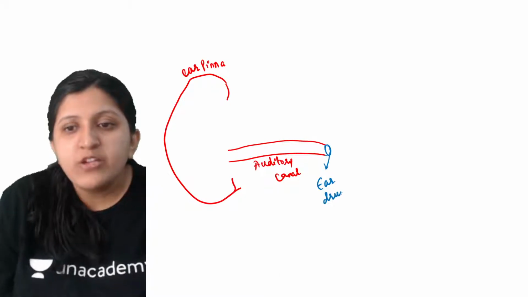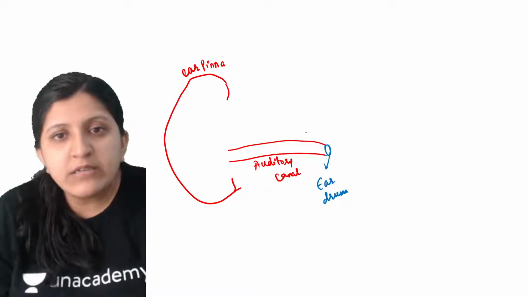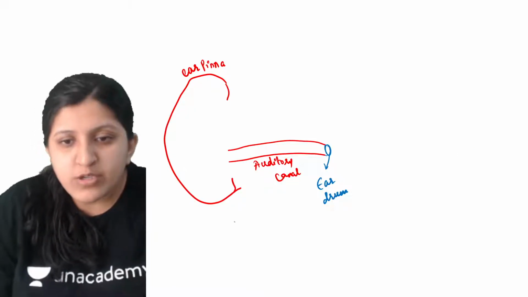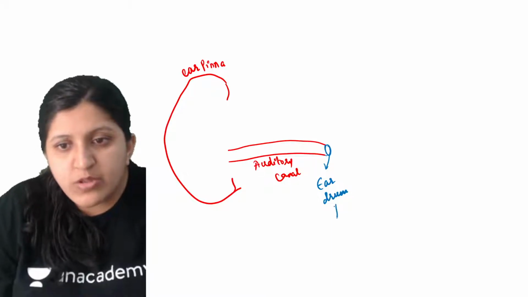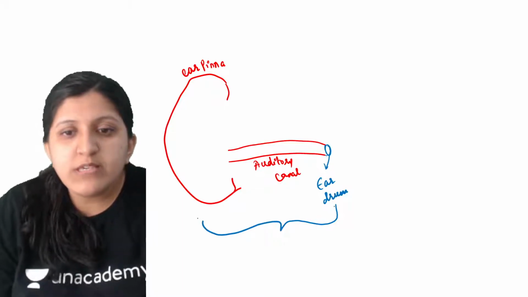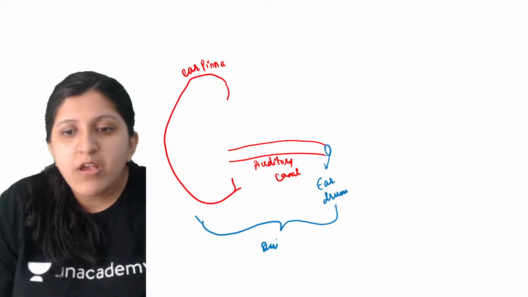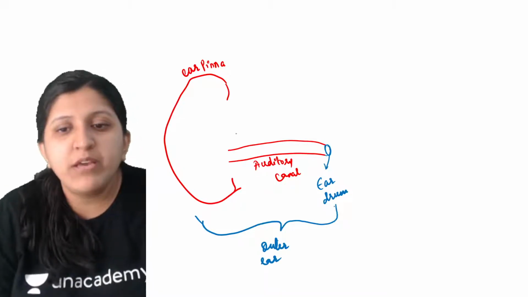Now, as you know, these three parts, including the eardrum, come under the outer ear. So when we mention the outer ear, it will have the ear pinna.